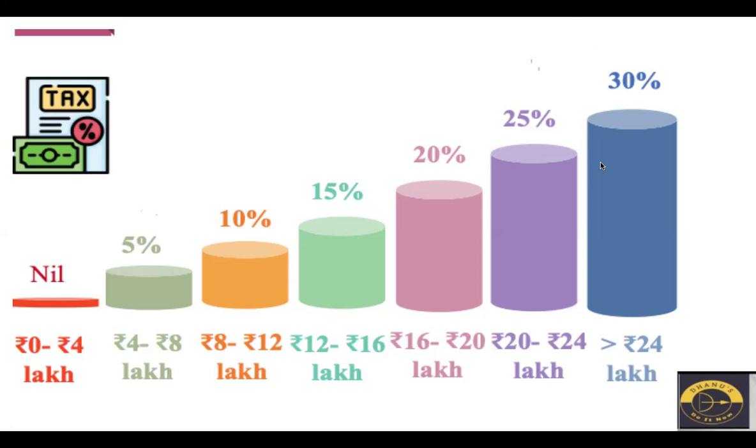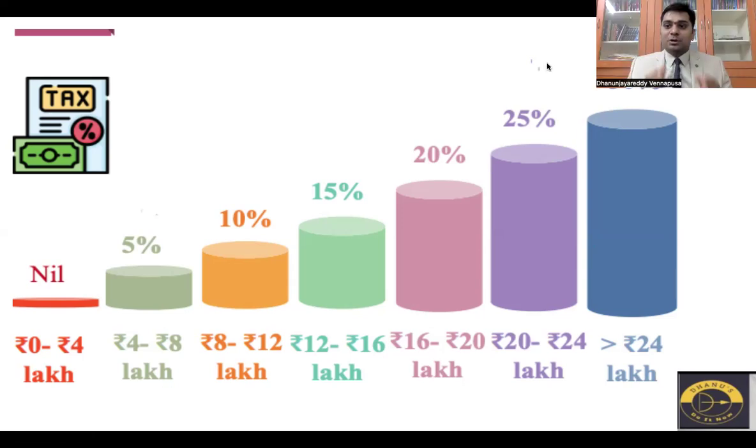per year, I have to pay the taxes in these slabs: 0 to 4, 4 to 8, 8 to 12, 12 to 16, 16 to 20, 20 to 25, and greater than 25. So the first bracket is nil, then 5%, 10%, 15%, 20%, 25% and 30%. So this is how the slabs were changed. This is only for those people who are earning more than 12 lakhs.